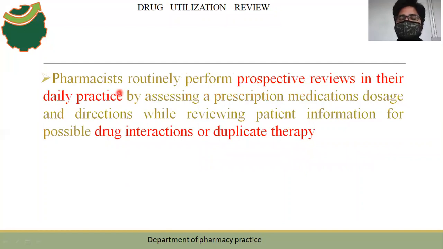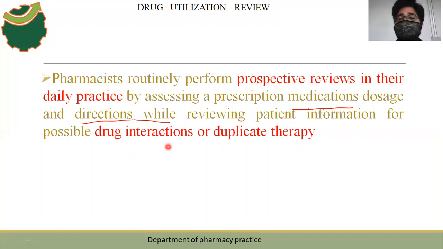This prescription audit is one of the routinely performed activities of the clinical pharmacist, as we already know. In their daily practice, they'll be seeing the medication charts and the prescription reports, and then they'll analyze the medication dosages, how the dosage has been given, and what the directions are, like being told to take the medication before food, after food, and so on.